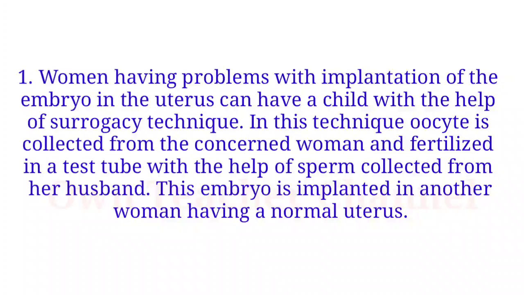In this technique, an oocyte is collected from the concerned woman and fertilized in a test tube with the help of sperm collected from her husband. This embryo is implanted in another woman having a normal uterus.